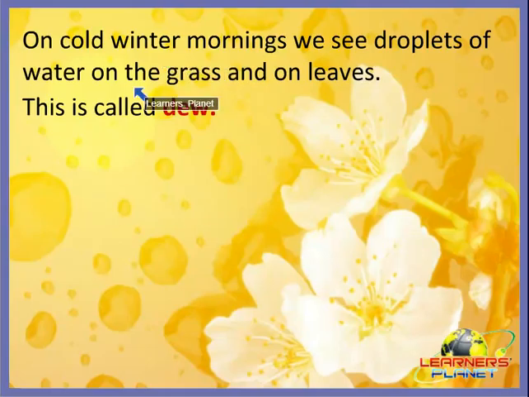And on cold winter mornings, we see droplets of water on the grass and also on the leaves. So what are these droplets of water on the grass and on the leaves called? Yes, it is called dew, right? As you can see in the picture. Okay, but this dew we are used to seeing only on cold winter mornings.